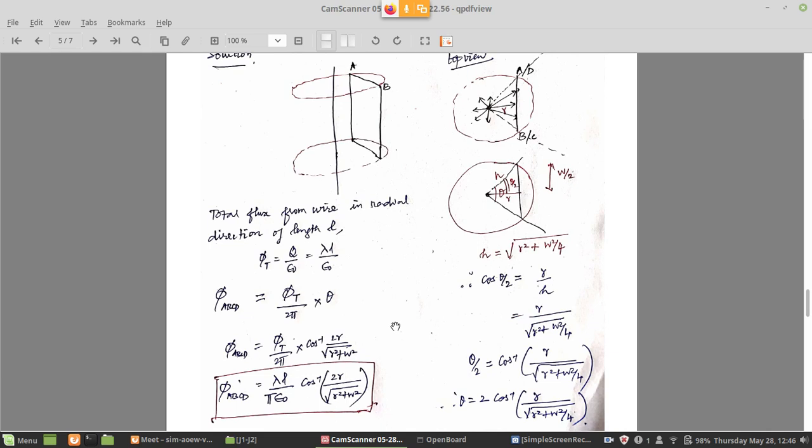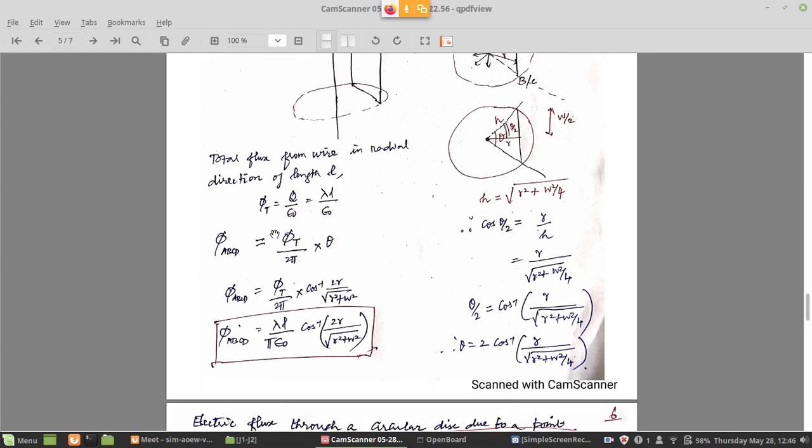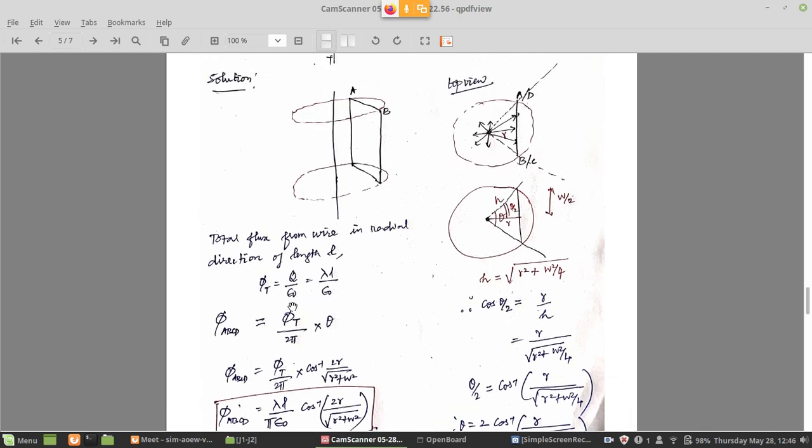What is this L here? The flux from the wire. So it is phi t. If it is a total flux, phi t, that is going to be equal to the charge enclosed inside, that is Q, divided by epsilon naught. This is based on the Gauss law. Flux is equal to charge enclosed by epsilon naught.